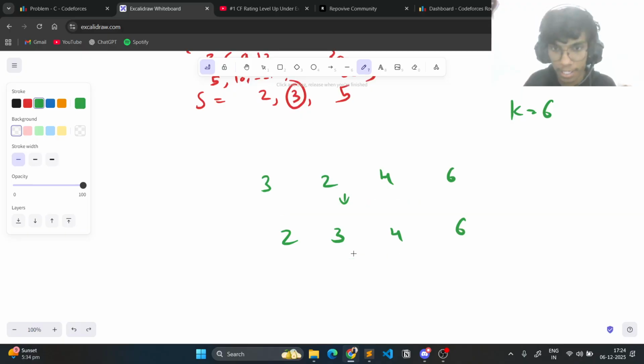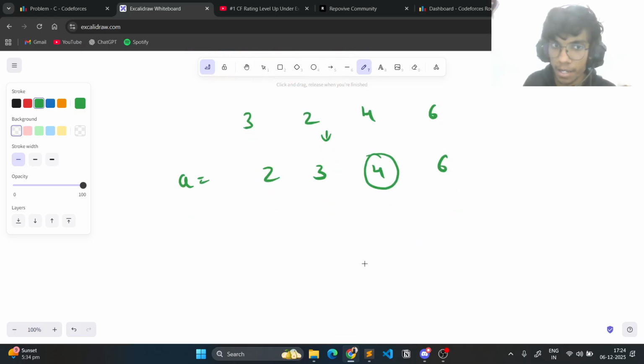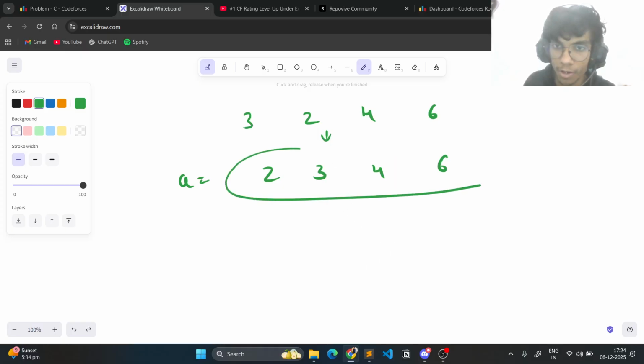They are saying that at least one divisor of ai, divisor meaning every element that divides this number, is in B. The divisors of 2 are 1 and 2. Similarly, the divisors of 3 are 1 and 3, since these are prime numbers. The divisors of 4 are 1, 2 and 4. So some divisor of this number has to appear in set B. This is true for all the elements, right?